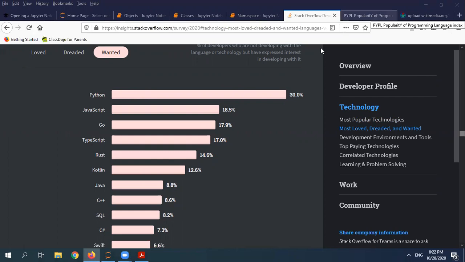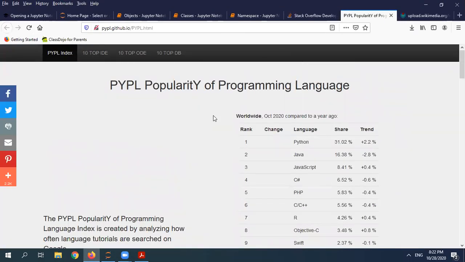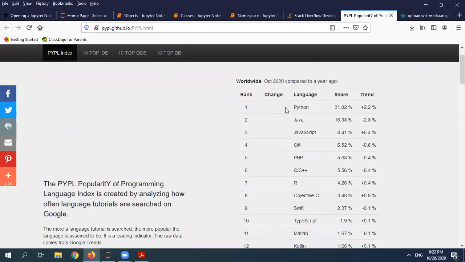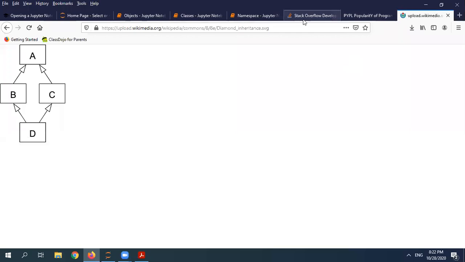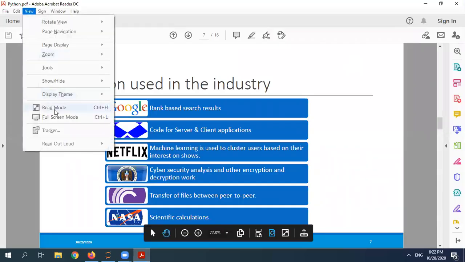And same with PYPL, which is nothing but the popularity of programming languages. Here you can see Python ranks number 1, and over the last 1 year it has increased by 2.2 percentage. So these are the things. Now coming back to the